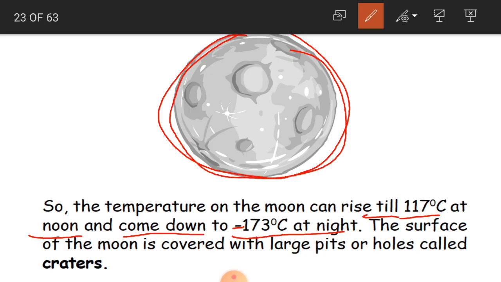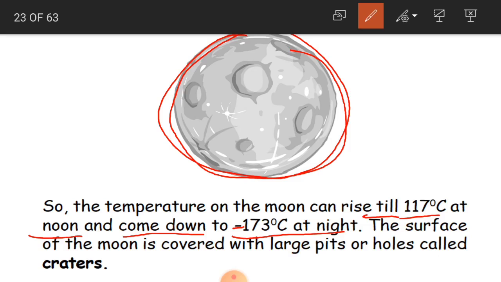See, it becomes so cold at night and very hot at noon. Because it does not have an atmosphere, it is very difficult to tolerate these weather conditions on the moon.